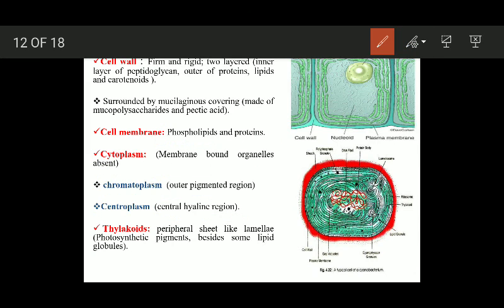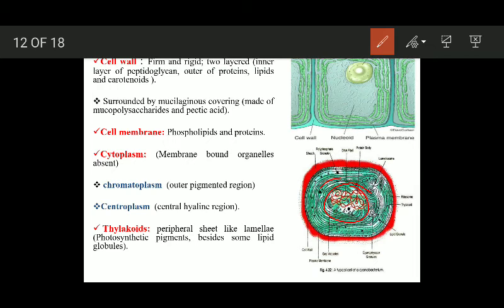I will repeat. The cytoplasm lacks membrane-bound organelles like mitochondria, endoplasmic reticulum, etc. It is differentiated into two regions: chromatoplasm, the outer pigmented region, and the centroplasm, the central hyaline, non-pigmented region. Or you can simply say the outer region is colored and the central region is not colored. It is hyaline, somewhat colorless.